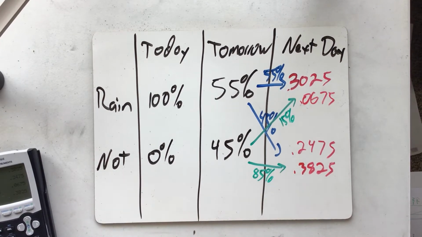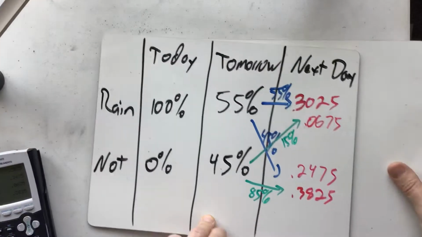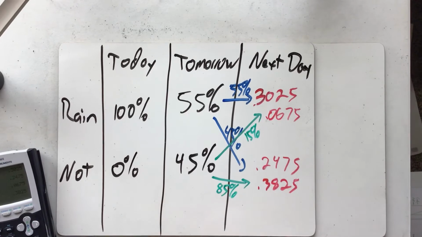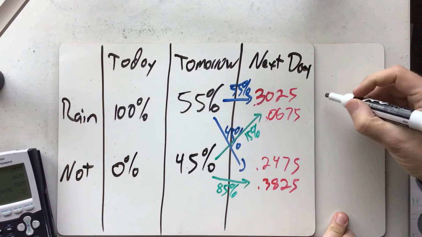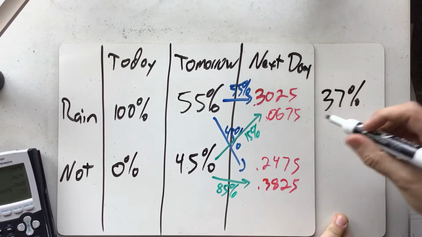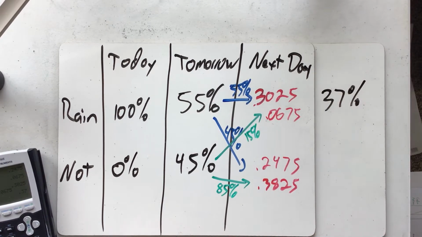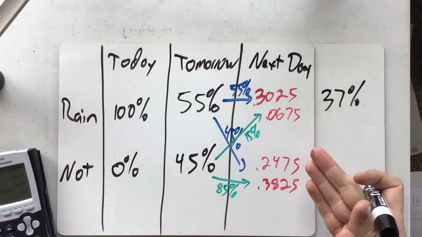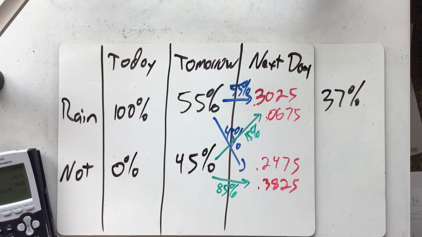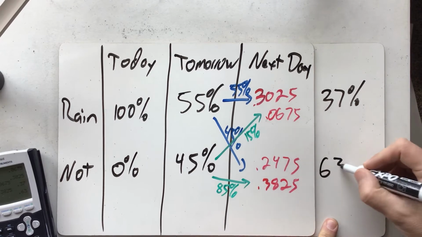And so we can add these together, and that will give us our probabilities for these two ranges. Let me write these down. We add 0.3025 plus 0.0675, and that means I had a 37% chance that it was raining the next day. Hopefully the other turns out to be 63%; otherwise, I'm a little concerned about what's going on. It means there's a possibility to do neither, and usually one of the two happens. And it did come out to be 63%.